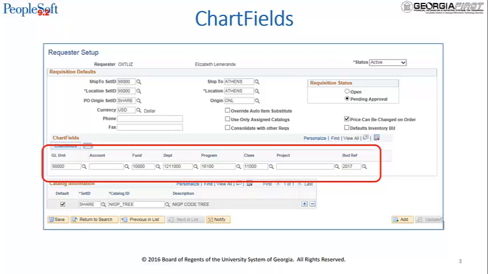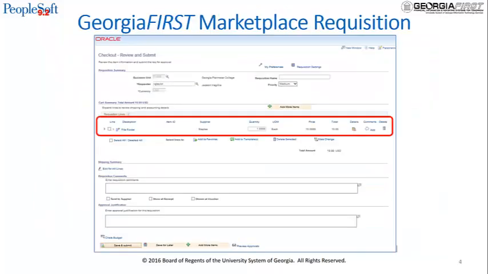To begin, we'll look at the 5 factors that determine the approval path for requisition lines. The first factor that has an impact on the approval path is the chart fields. The second factor is the type of requisition. There are 2 types of ePro requisitions.